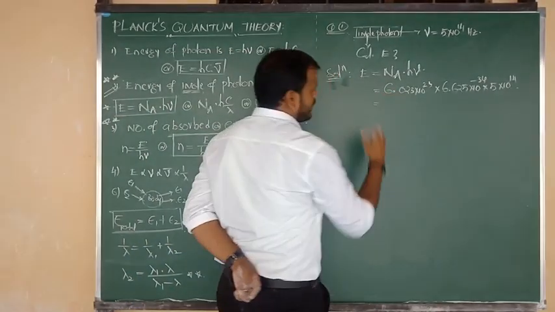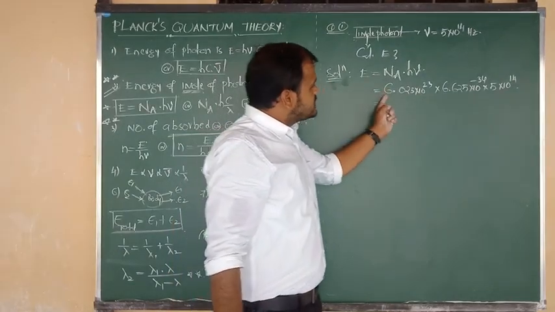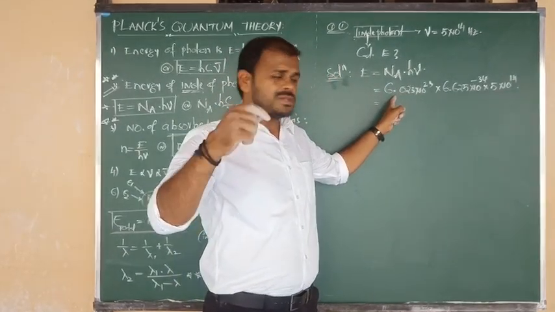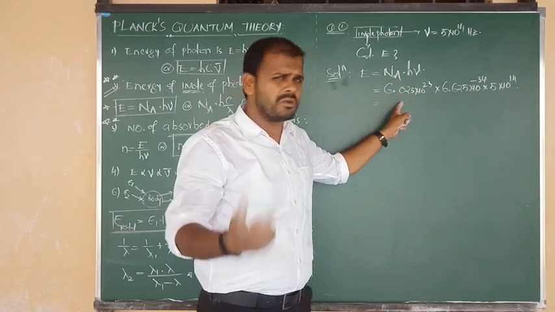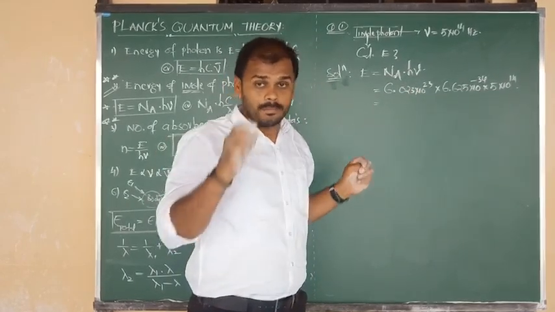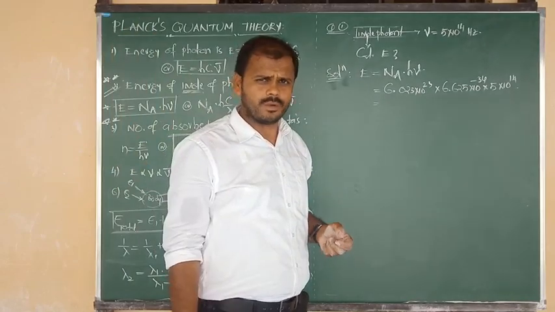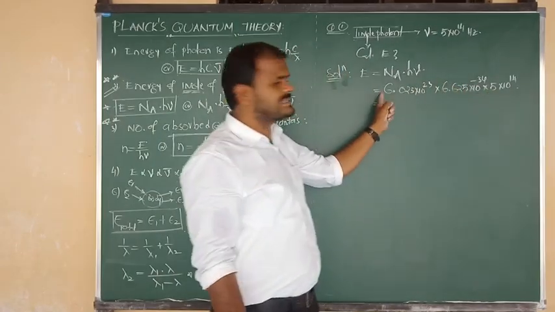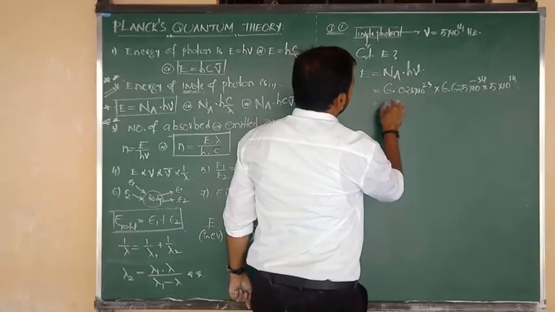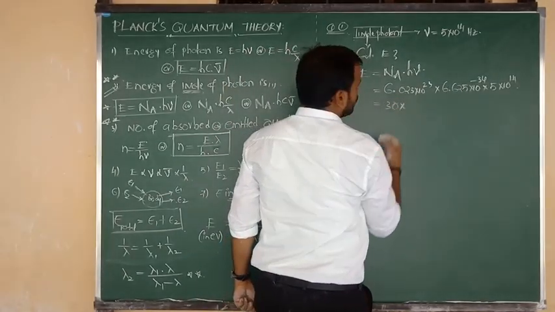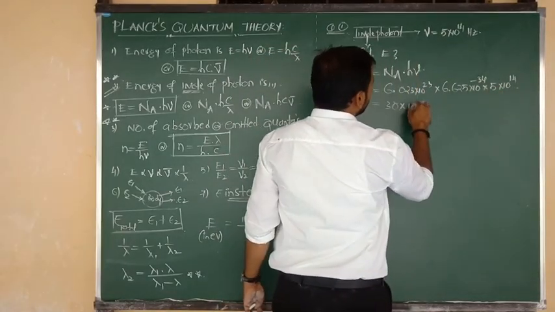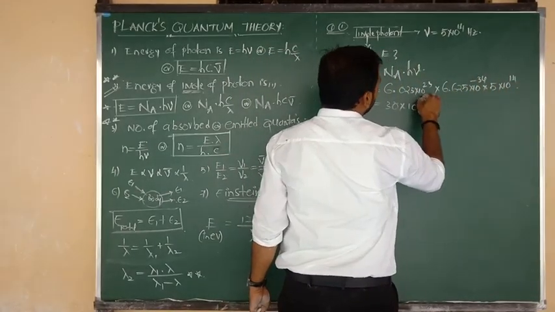Now try to make the calculation. 6.023, after the decimal point, 0 is there, so all these digits 0 to 3, if you want you can consider them, otherwise neglect them, no problem. So here you consider only 6 and here you consider 5. 5 sixes are 30. I am going to write that 30 into 10 to the power of 23 and here 10 to the power of 14. So we can write 23 plus 14, that means 37.